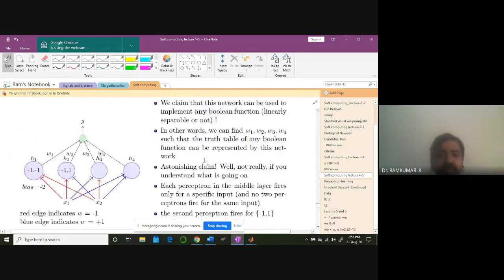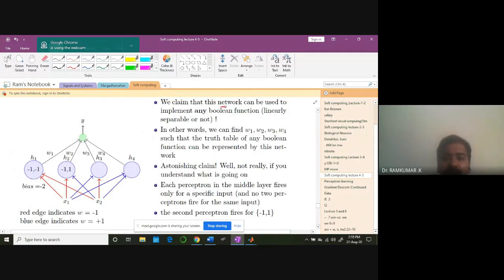Now, we claim that this network can be used to implement any Boolean function, linearly separable or not. That's a very powerful idea. Can you understand the impact of the statement? With a network like this, you can solve any Boolean function, whether it is linearly separable or not. W1, W2, W3, W4 are the weights that we are going to learn. An astonishing claim is what the professor is saying. Well, we have to understand what's going on.